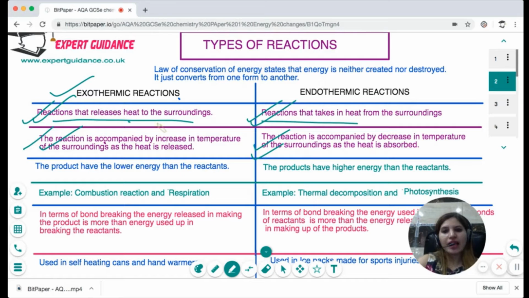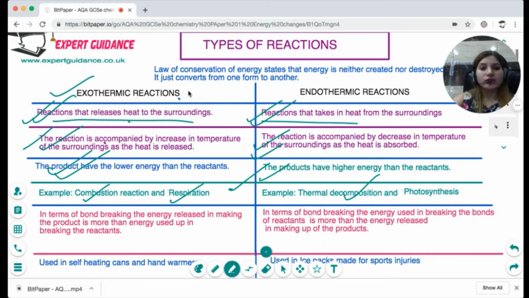Now, in an exothermic reaction, as you're releasing heat to the surroundings, naturally the product energy will come down. So the products have lower energy than the reactants in an exothermic reaction, and in an endothermic reaction, the products have a higher energy than that of the reactants. Now, examples of an exothermic reaction: combustion and respiration. Examples of an endothermic reaction: thermal decomposition and photosynthesis.